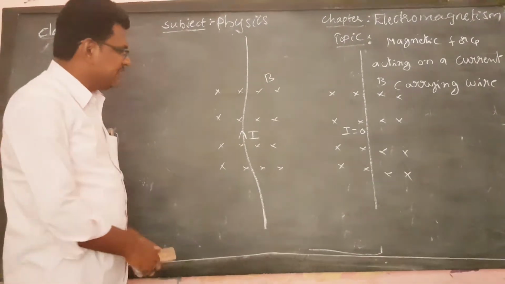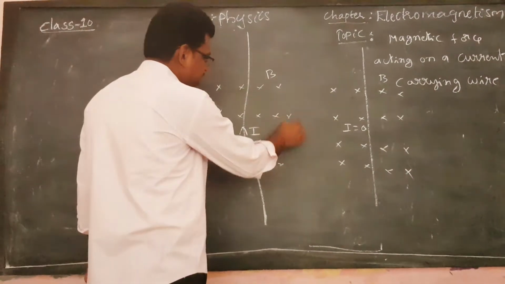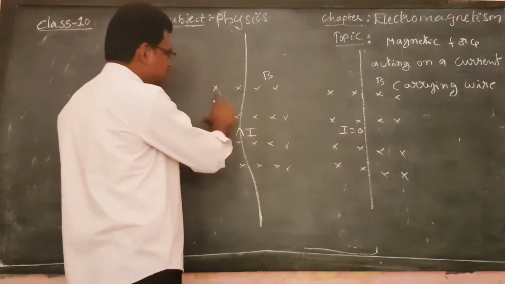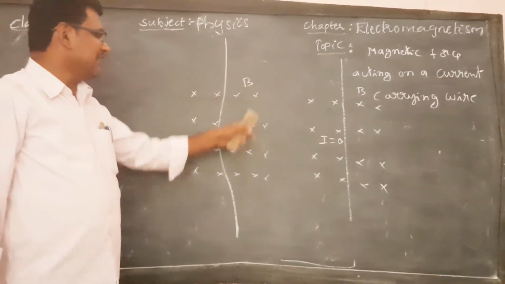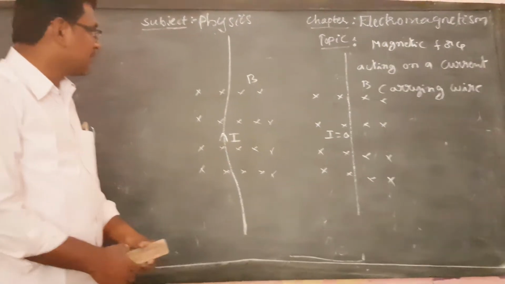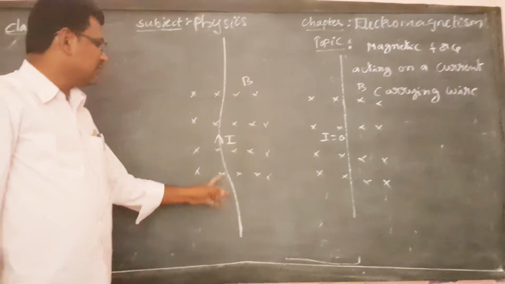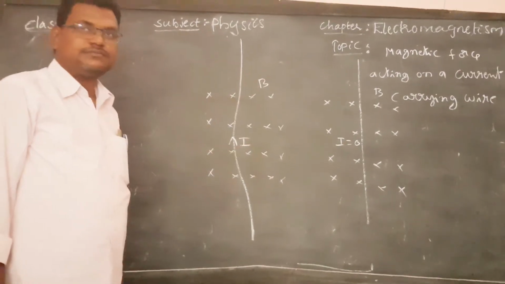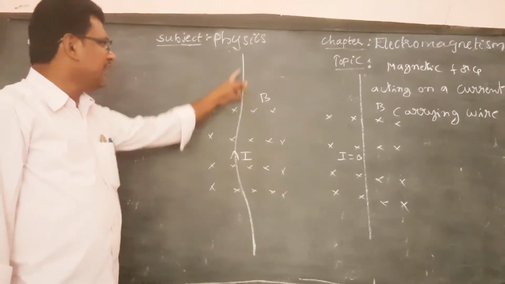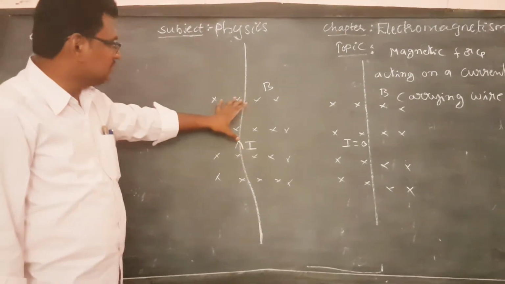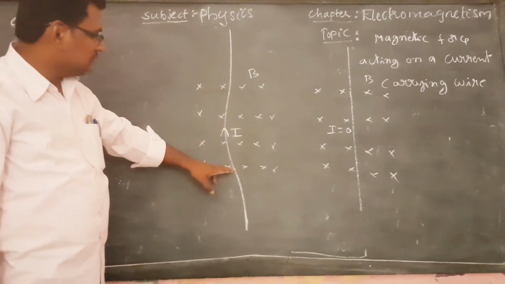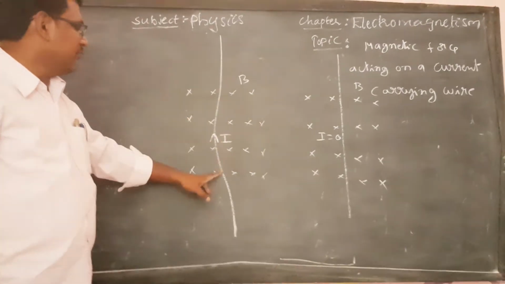But in this case, there is also a uniform magnetic field directed into the plane, and a current I is flowing. So instead of being straight, the wire is bent in the uniform magnetic field.